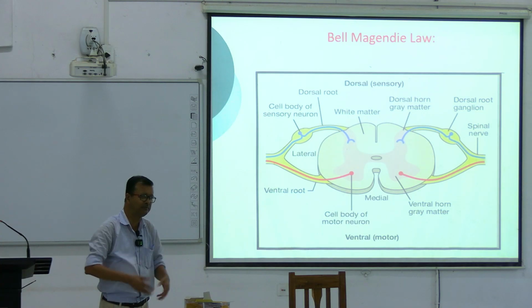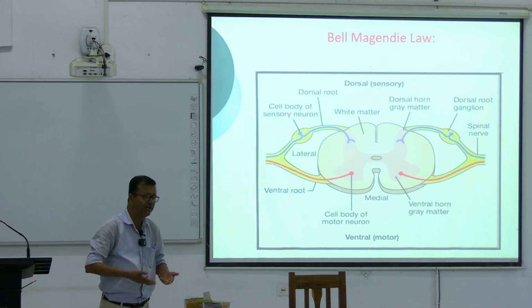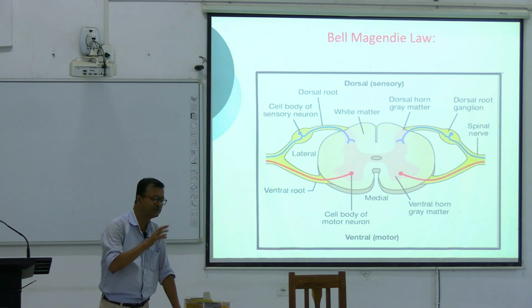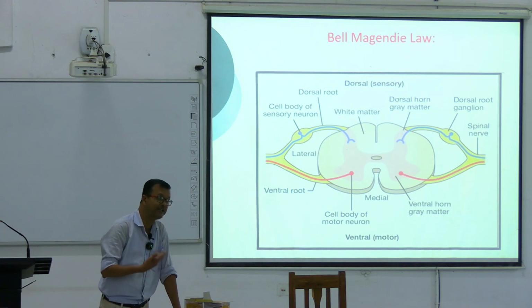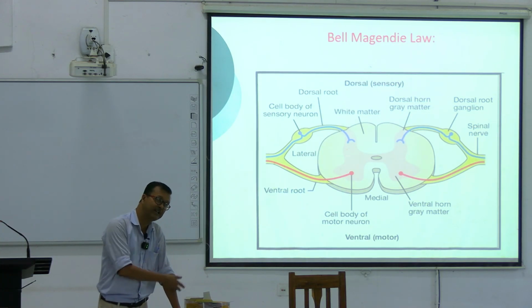You cannot localize the origin from where the pain is coming. Mostly visceral pains are dull, and bodily pains are sharp.